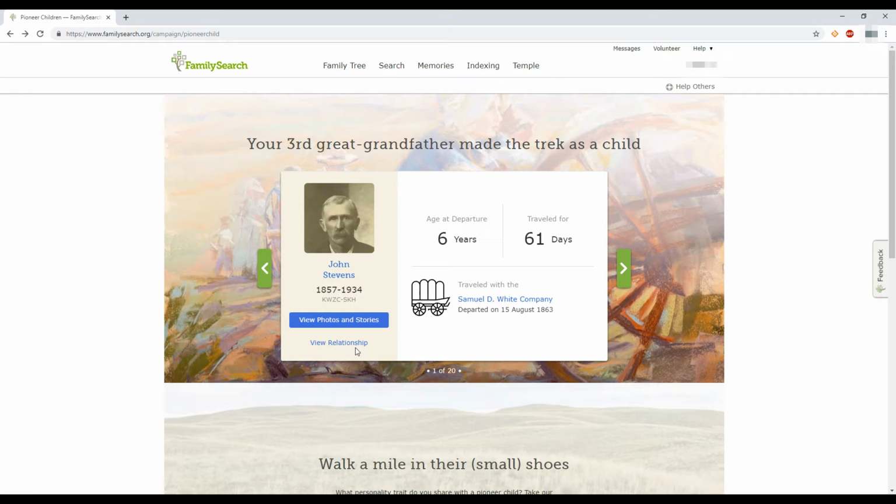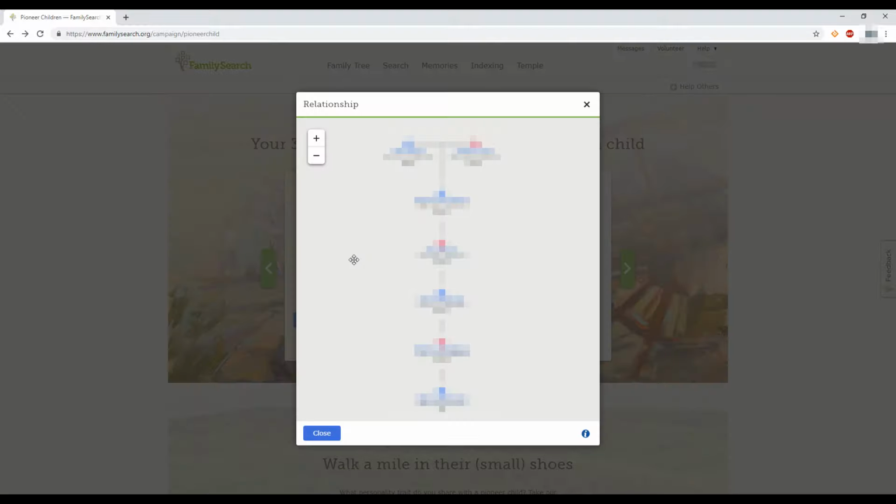So then down here is view relationship. That way you can figure out how you're related to that ancestor and on what side of the family tree. If you click on that, it should come up with a pop-up box. And sure enough, it came up with a pop-up box saying how I am related to that ancestor. So yep, we'll just hit the X to close that.